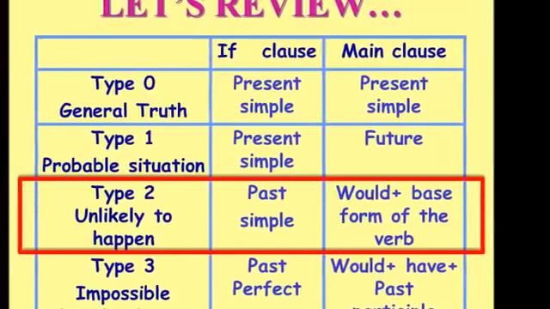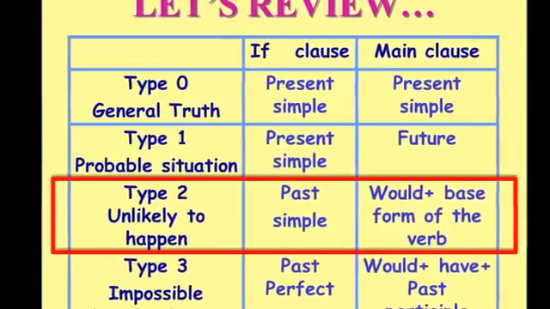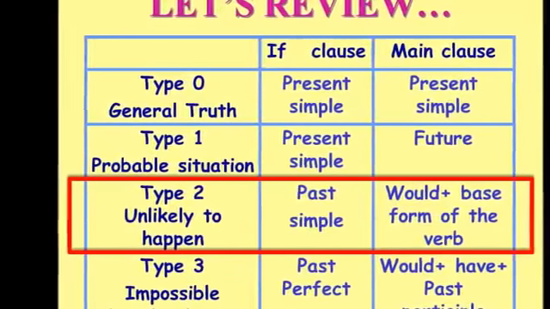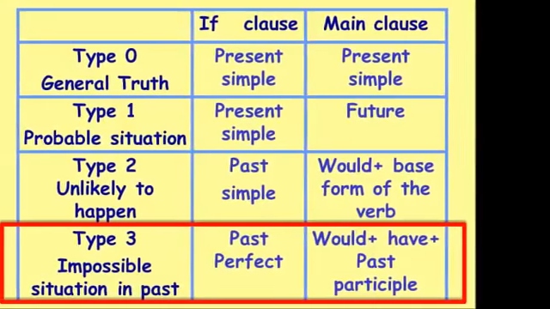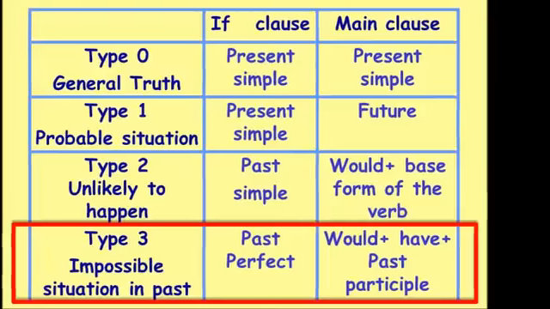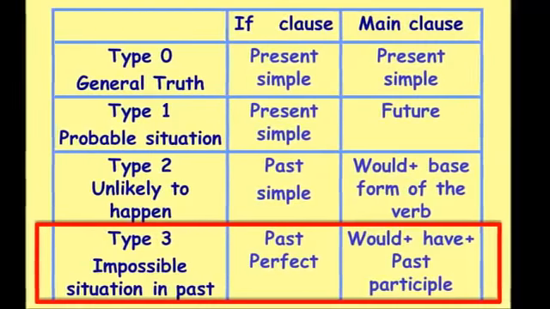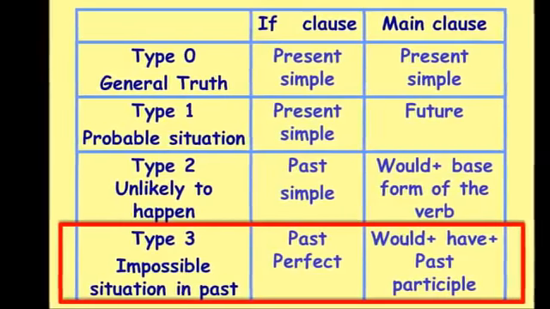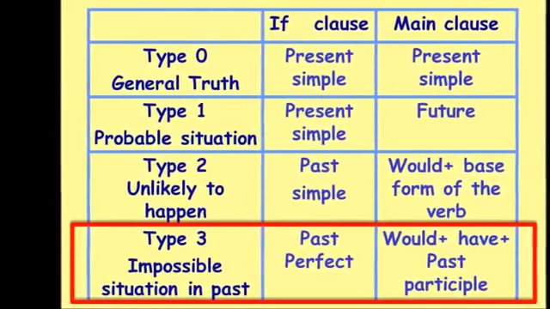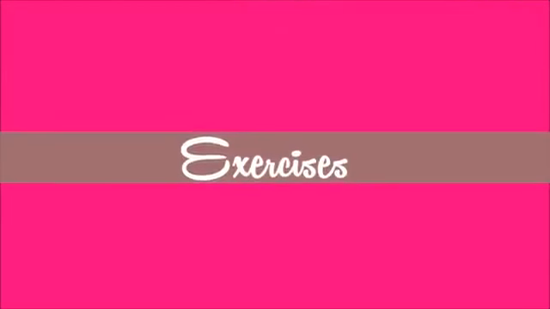Thirdly, for type 2, unlikely to happen, you may use past simple for the if clause and would plus infinitive for the main clause. And lastly, for type 3, impossible situation in the past, you may use past perfect for the if clause and would plus have plus past participle for the main clause. Now, did you all get them? Let us go to the exercises.